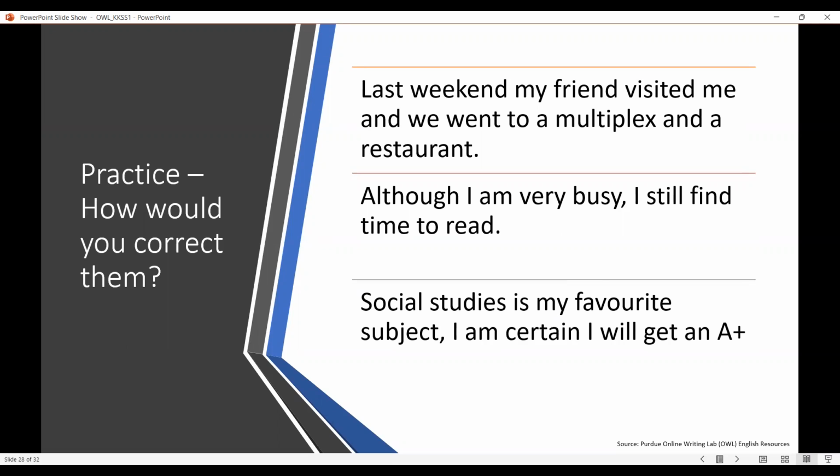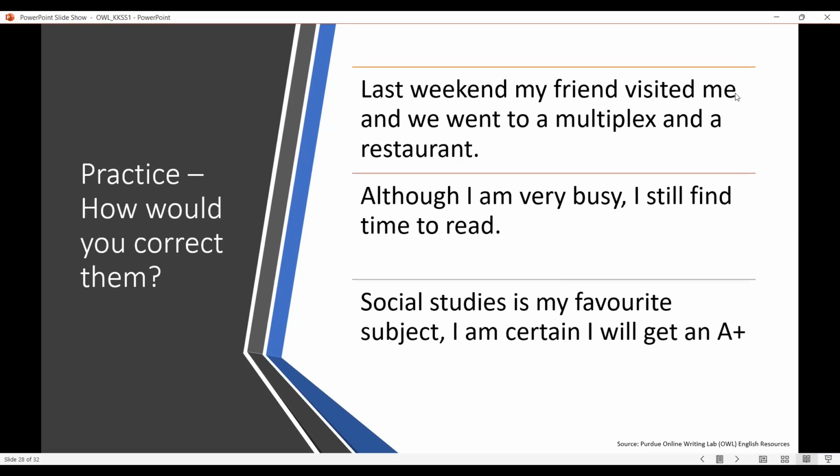In the first sentence, after "visited me," there should be a comma. And after "multiplex" also. Okay. So we'll break down this sentence into parts.